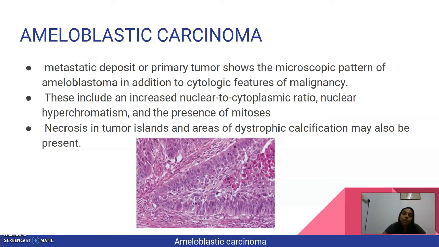The histopathology of ameloblastic carcinoma. Metastatic deposit or primary tumor shows the microscopic pattern of ameloblastoma in addition to cytologic features of malignancy. This includes an increased nuclear cytoplasmic ratio, nuclear hyperchromatism, and also the presence of mitosis. Necrosis in tumor islands and areas of dystrophic calcification may also be present.